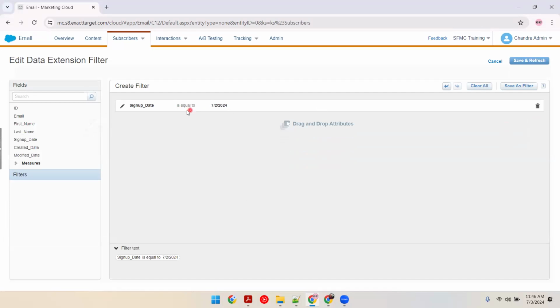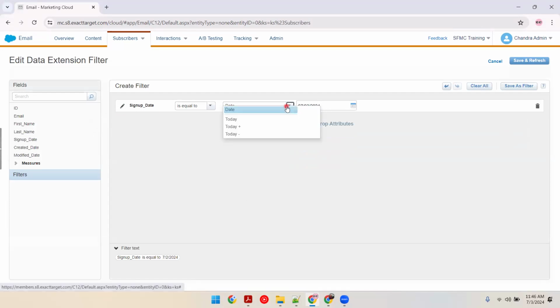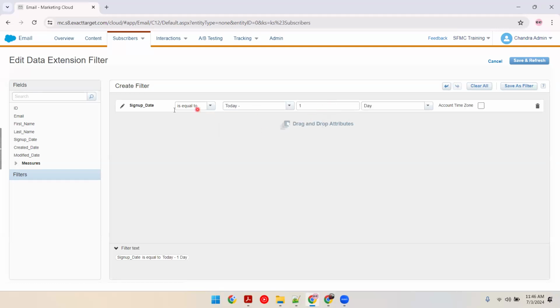So when you use a date like this, it is exact. We can use relative date: today, today plus, today minus. So I'll be going with today minus sign up date is equal to today minus 1 day. If you don't select account time zone, it will be in CST time zone. CST means the central time zone of USA, and it will only be checking for those dates, which will be a problem. Try to check with these two and move on. So remember, the account time zone has to be selected whenever you are selecting relative dates.